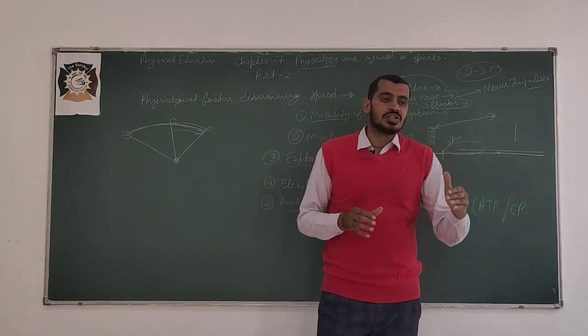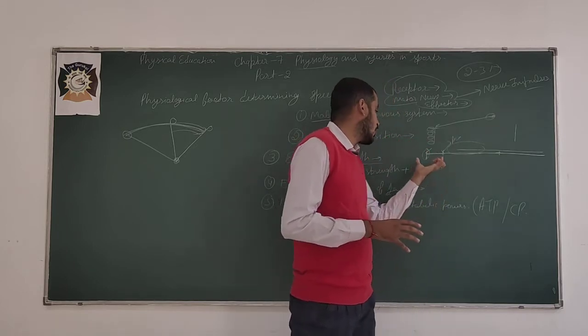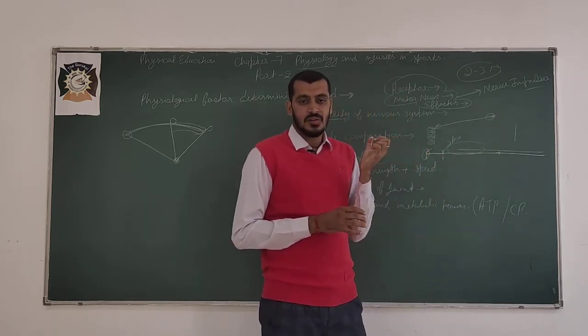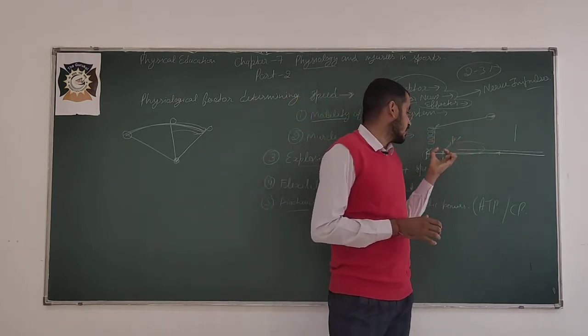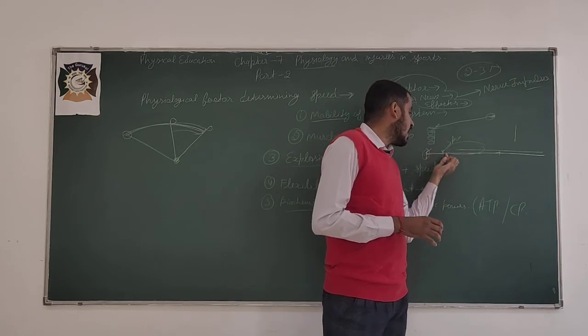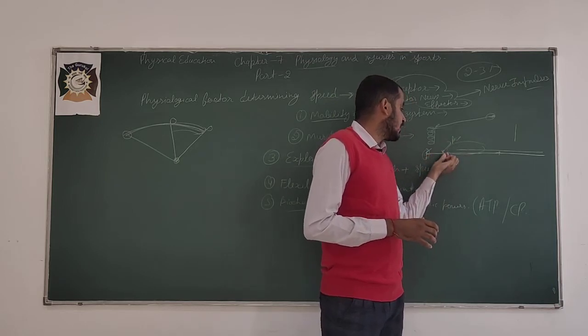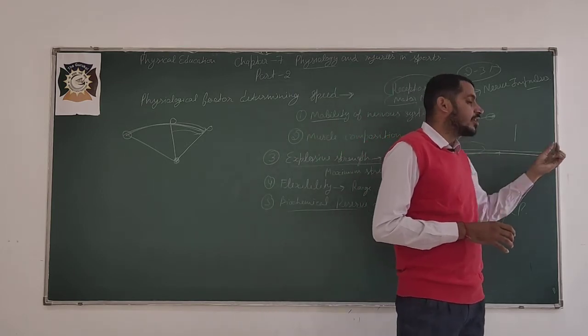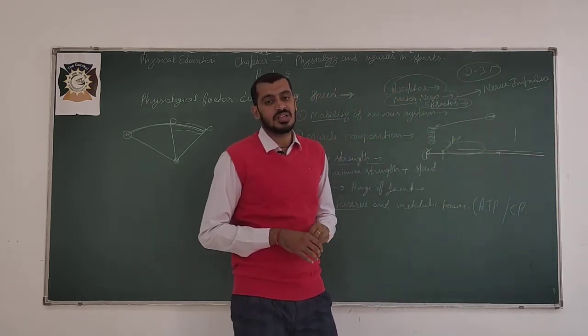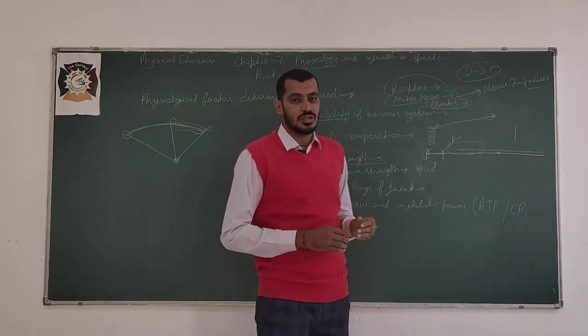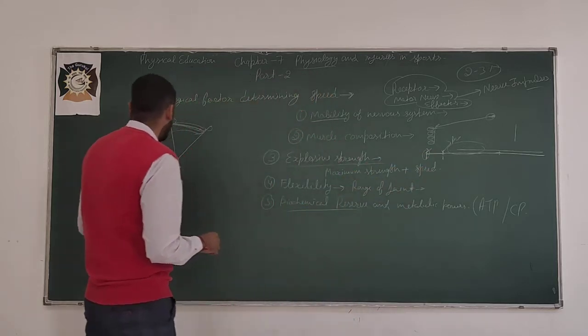of speed. To achieve our maximum level, we require a distance. And after we achieve the maximum level of speed, for how much time we can continue our maximum level of speed, that is known as the speed endurance. So that example I put here.